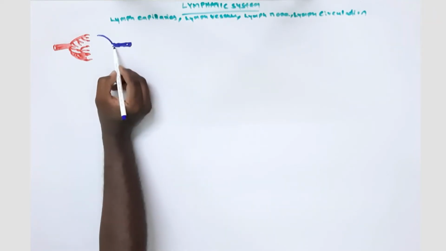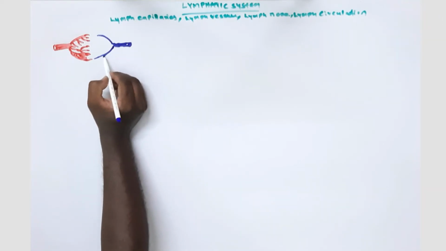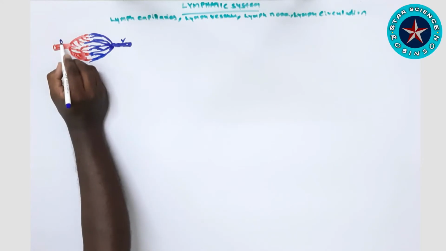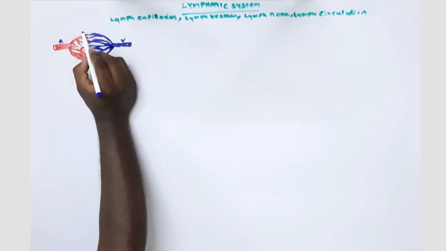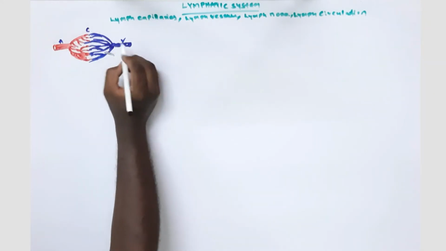Now I am showing you the blood vessels, especially arterioles, venules and veins. From the arterioles, the blood flows into the venules. In between is the space called the interstitial space.